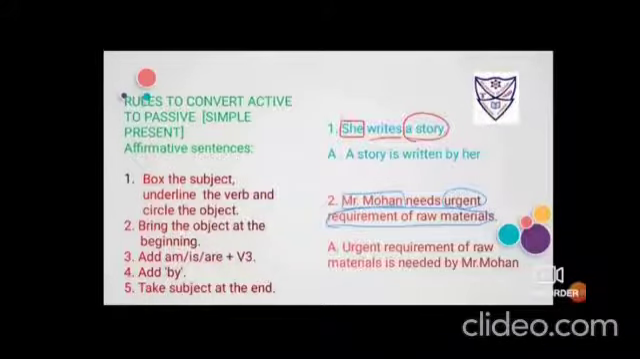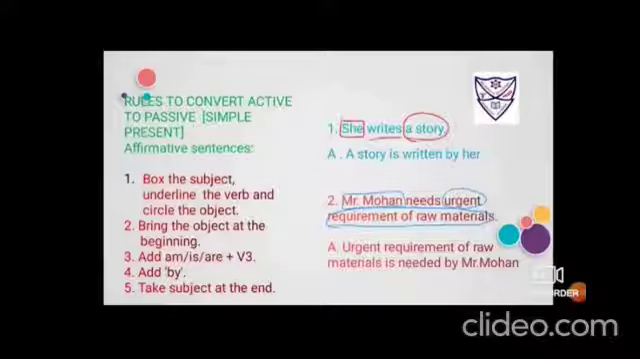Go for the next statement. Mr. Mohan needs urgent requirement of raw materials. Okay. So who is the subject? Mr. Mohan, as I have already put a box at Mr. Mohan, which is the verb needs. Okay. What is the object? What does Mr. Mohan need? So he needs urgent requirement of raw materials. This full could be considered as your object. Second step is finished. Now we'll go for the third step.